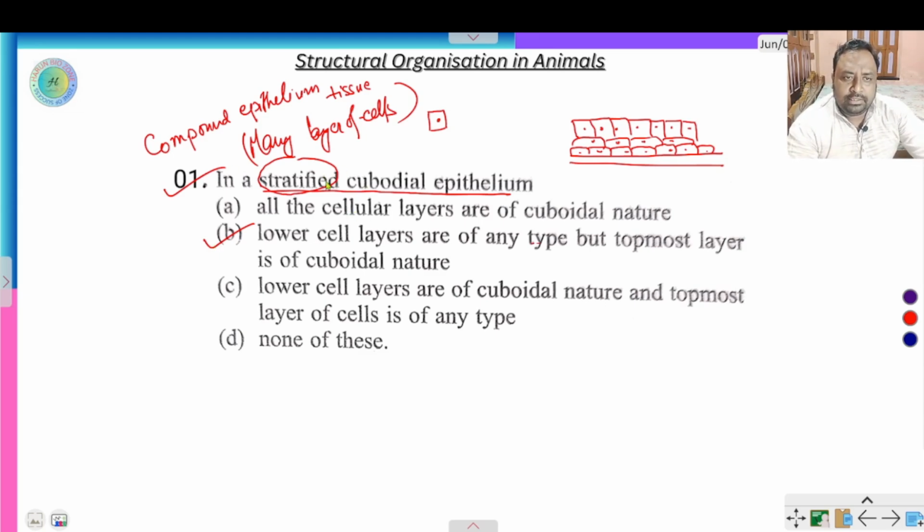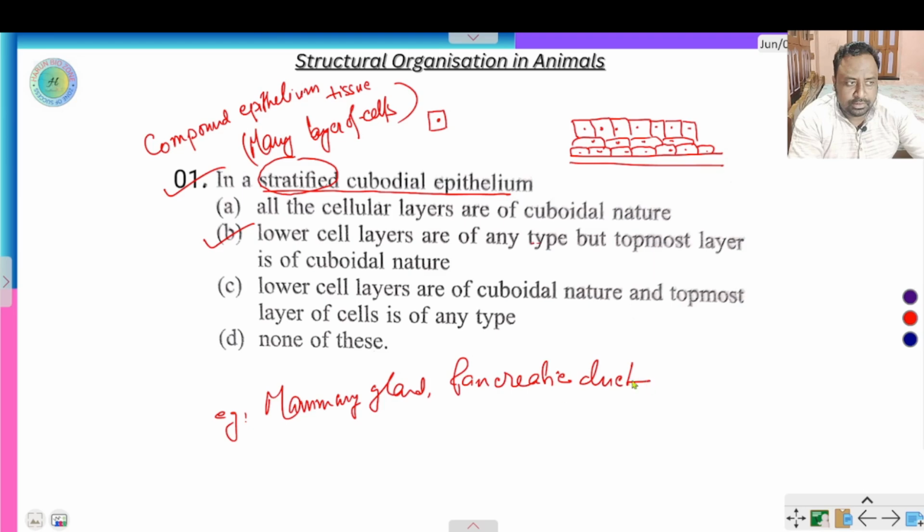Stratified cuboidal epithelium, where is it found in the human body? For example, the mammary gland, pancreatic duct, and salivary gland. These organs are made by stratified cuboidal epithelium.